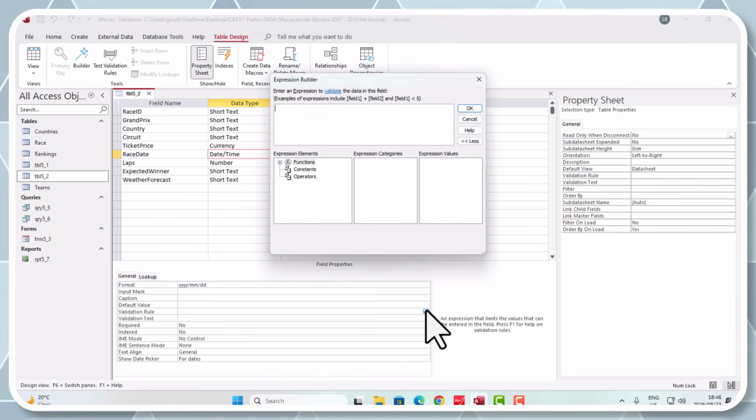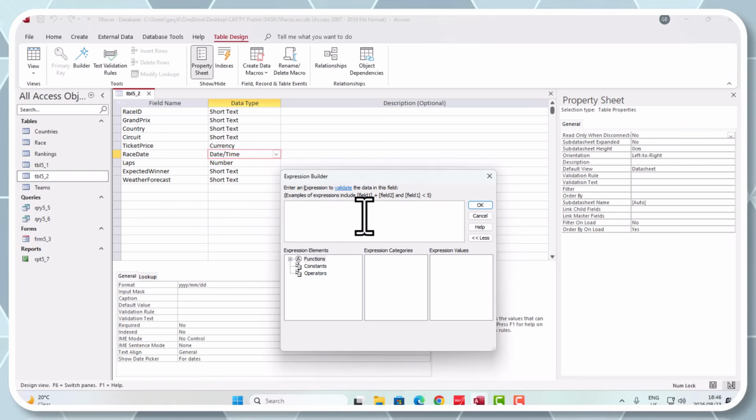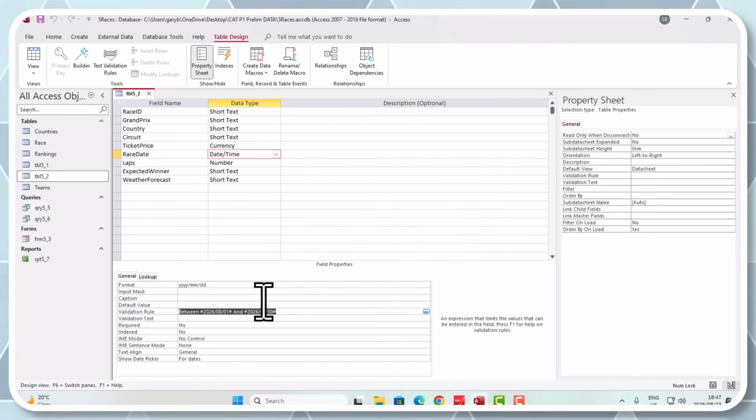I am going to click on the builder. Why not? It just gives me a bit better space to write so that you guys can see clearer. Right, so between, and again, what's nice is Access will put in the hashtags for you. 2026, which was our starting date, 08/01. And 2026, 09/30. Those are our two dates. Okay, let's go okay. And you can see that it has populated it now with the hashtags.